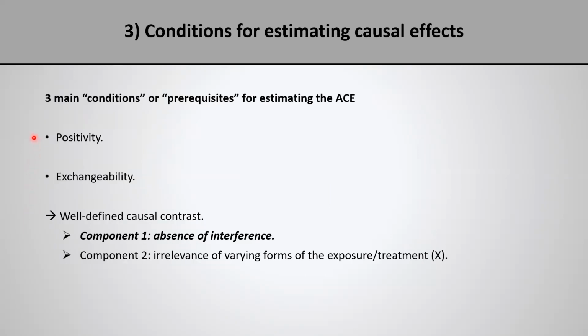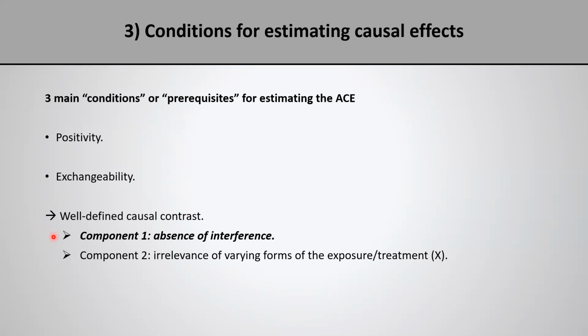In previous videos, we already discussed that we need three main conditions or prerequisites for estimating the average causal effect. The first of them is positivity, the second one is exchangeability, and we already discussed those two conditions in previous videos. And in today's video, I want to start talking about the third condition, which is a well-defined causal contrast. And as I already mentioned in previous videos, we can divide this third condition into two components.